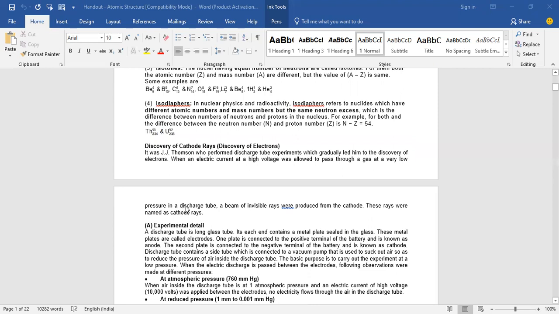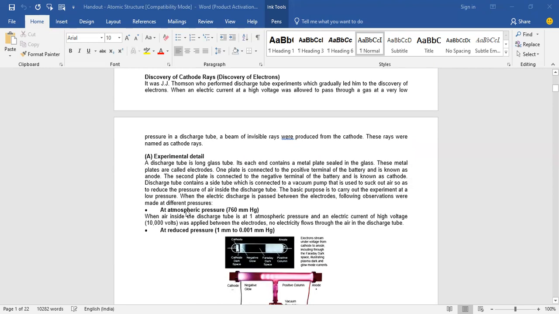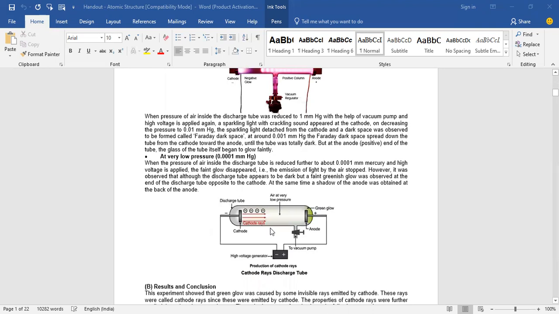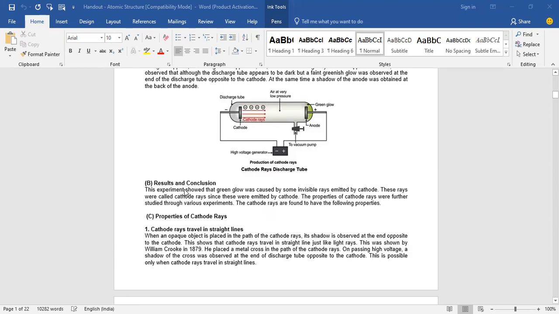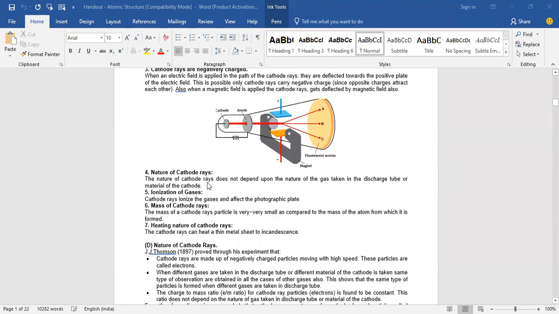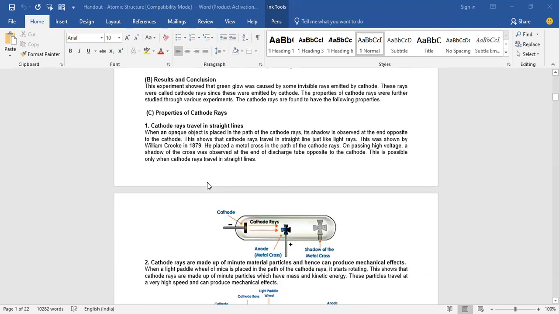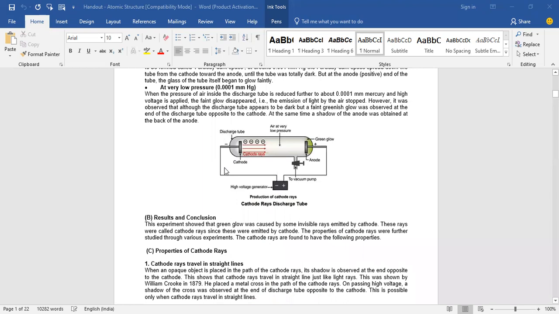Next one is the discovery of cathode rays. Different scientists said we have different subatomic particles in the atom. The discovery of the electron was done by J.J. Thomson. This experiment was done by J.J. Thomson using the cathode ray discharge tube. I will explain the mechanism, how it happened. You just go through the properties. You don't need this much explanation for this. Go through it once again after class. I'll explain the mechanism, what is going to happen here. That's all.